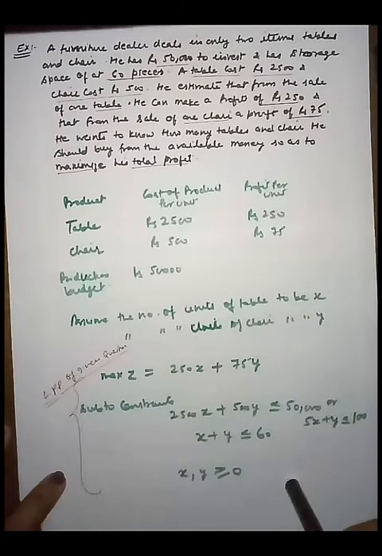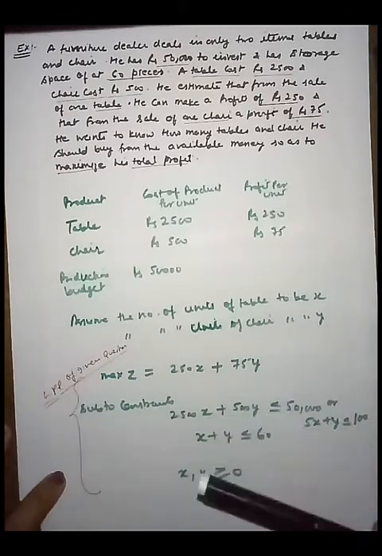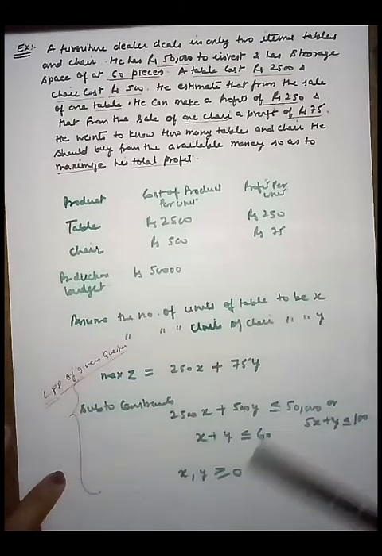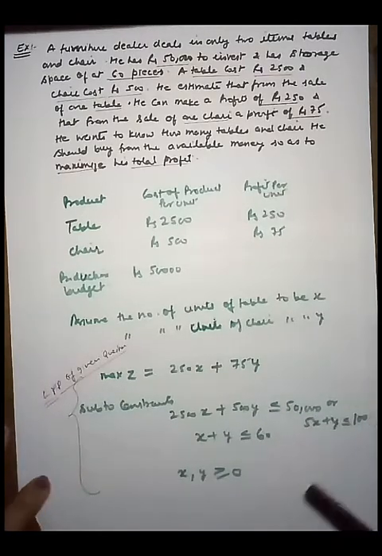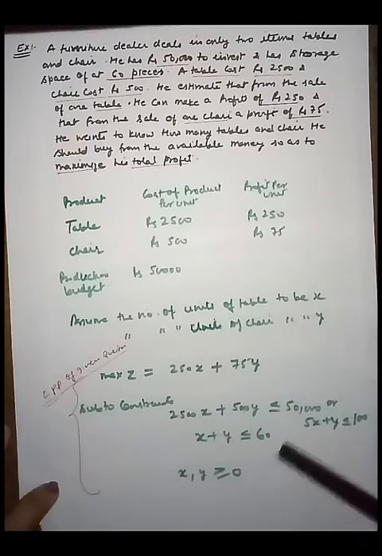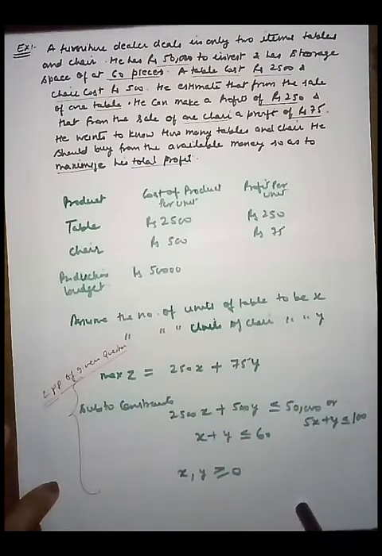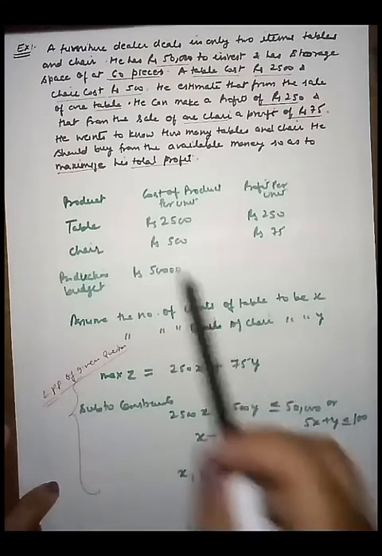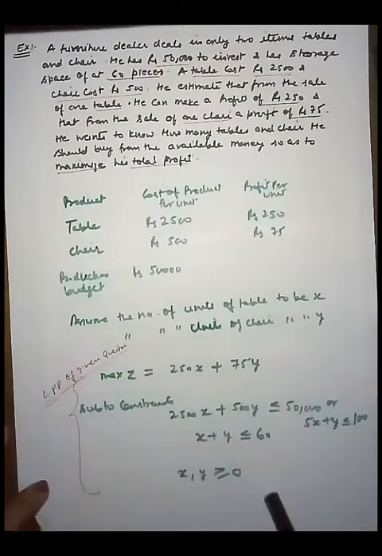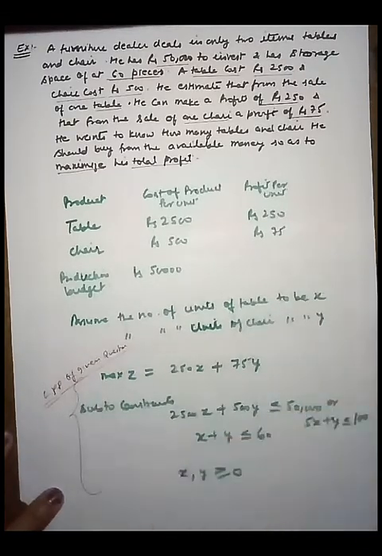This is the way to convert long problems into a mathematical expression form. After that, whenever you make the LPP problem, you solve it and find the maximum or minimum profit of the given question. Here I showed only how to convert the given problem to LPP form.